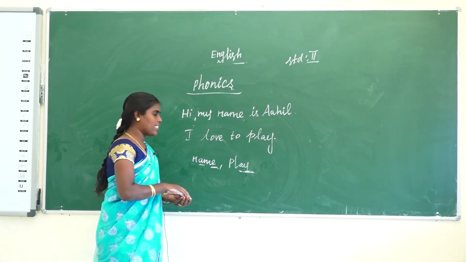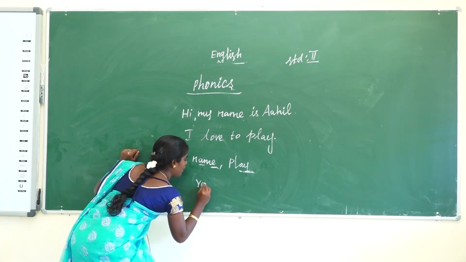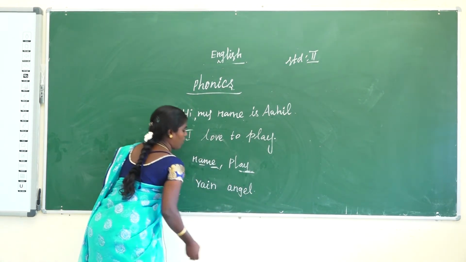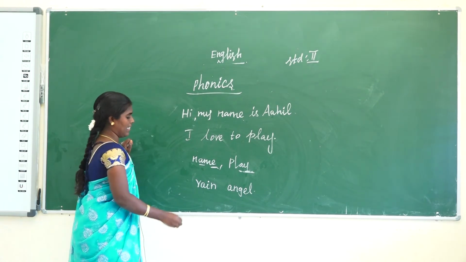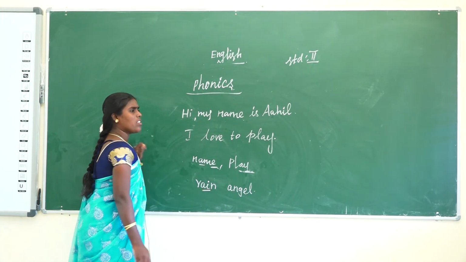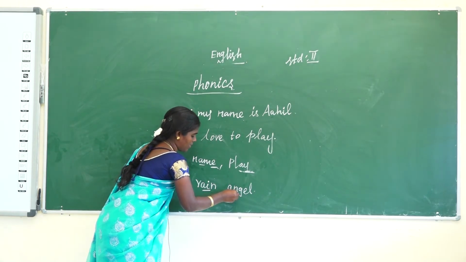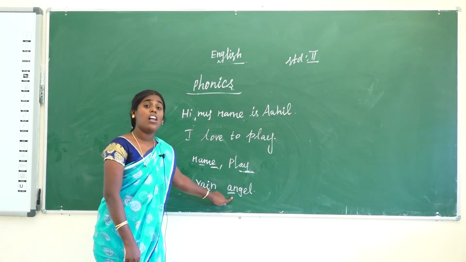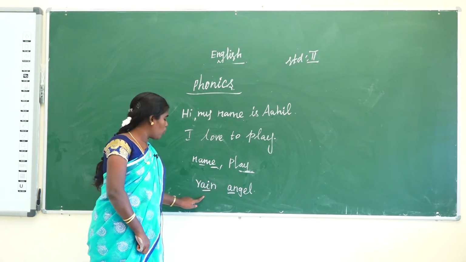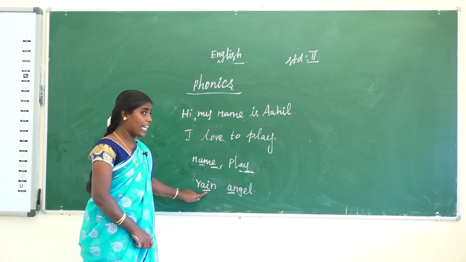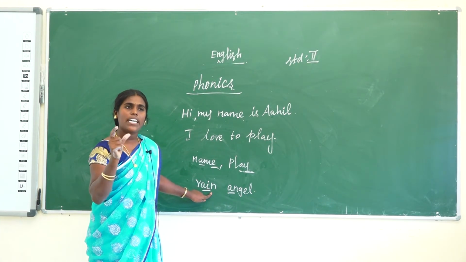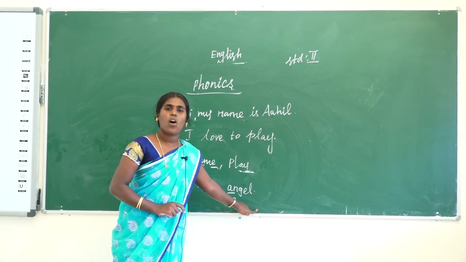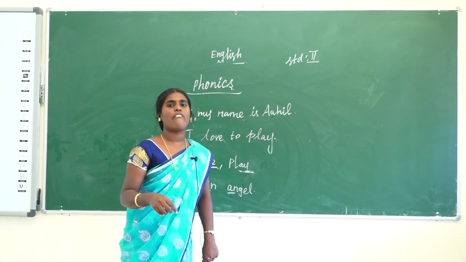So next, I write some words. Rain, angel. Okay, wow. Rain and angel. Here A is joined. Angel is the first word, and the first letter is A. Okay. So both have the same long A sound. In rain, A is joined with I. So angel, A. Angel also has the A sound.